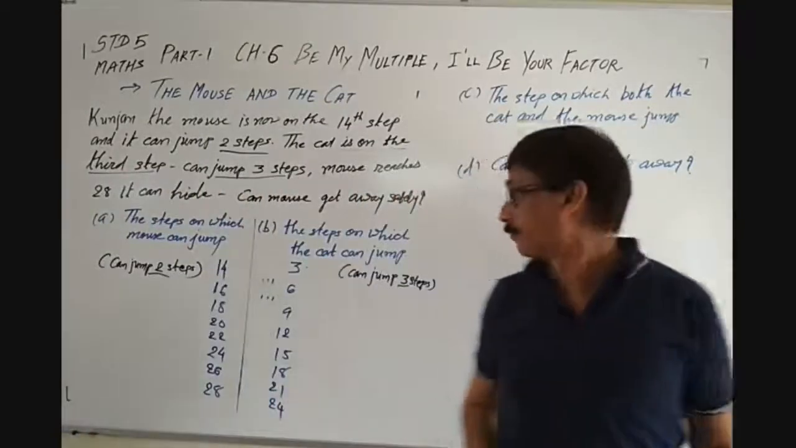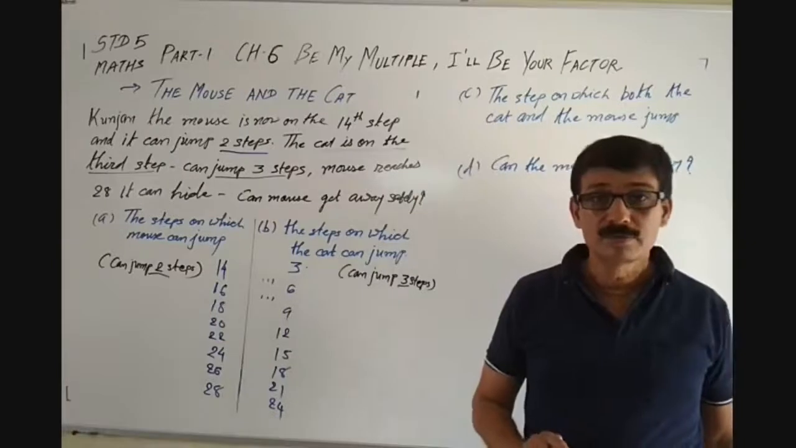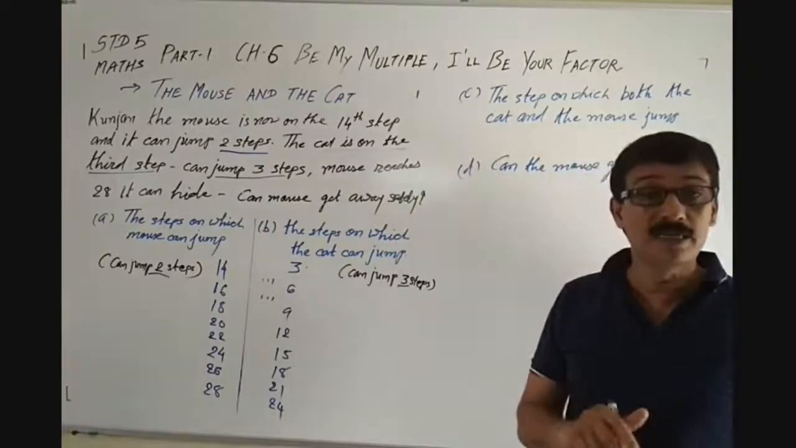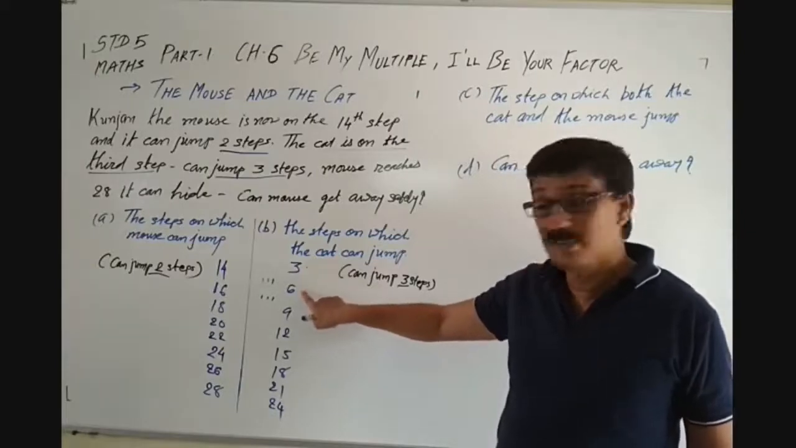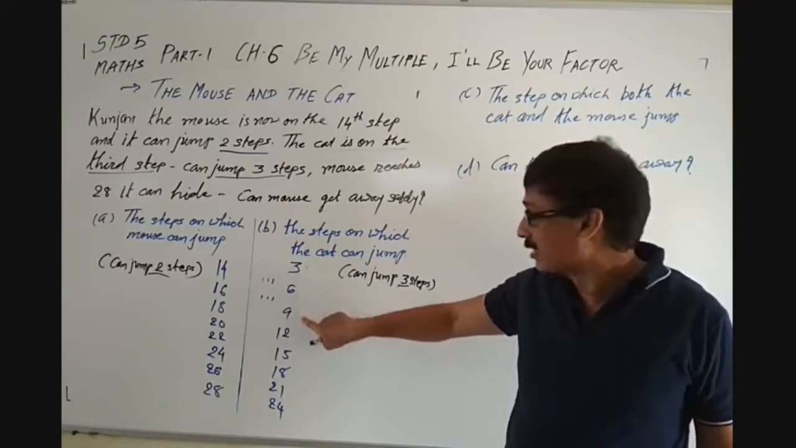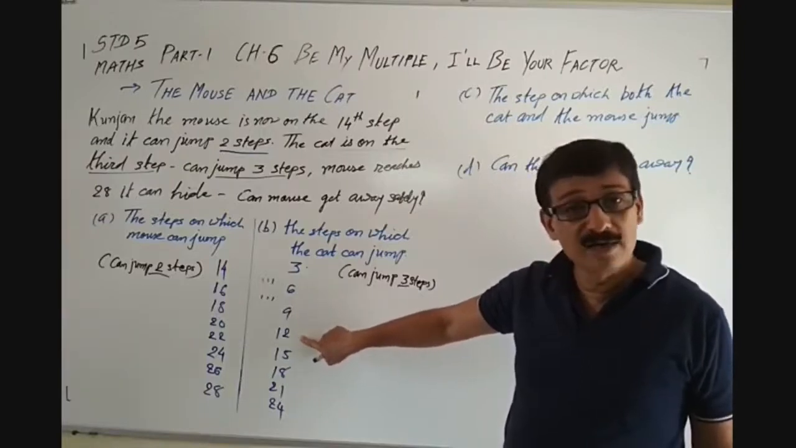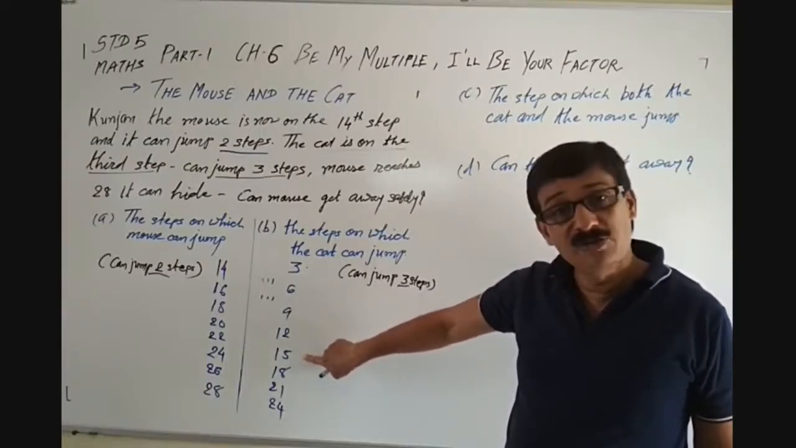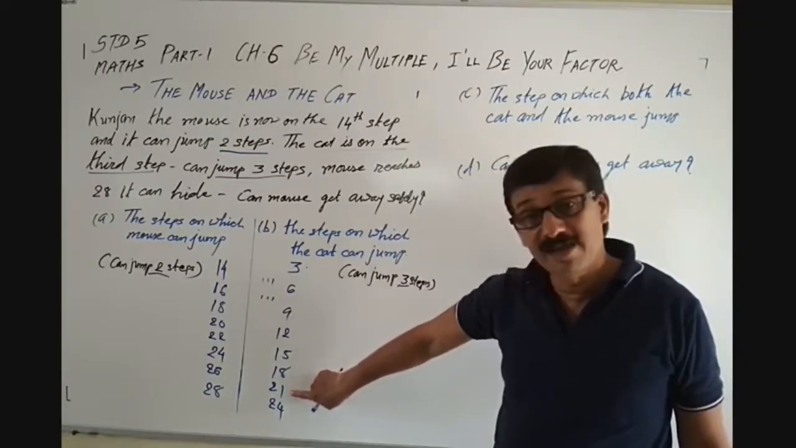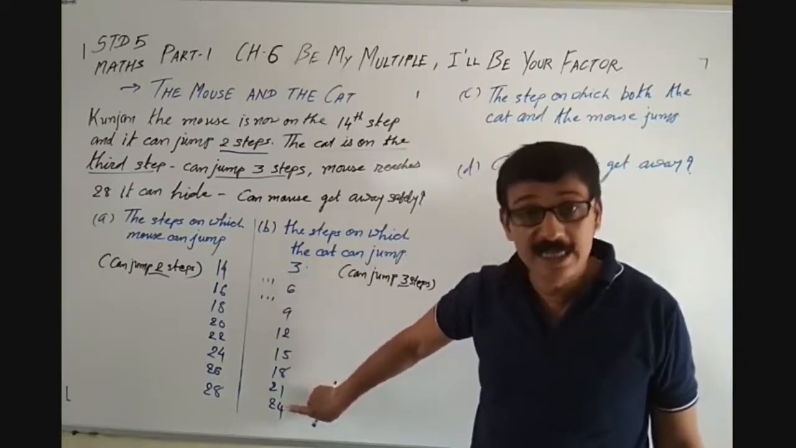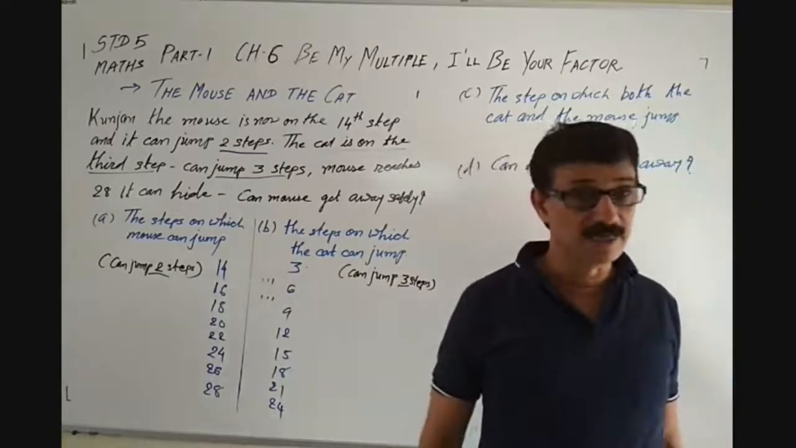Now let's see whether it is a table of 3 or not. Yeah, it is a table of 3. 3 1s are 3. 3 2s are 6. 3 3s are 9. 3 4s are 12. 3 5s are 15. 3 6s are 18. 3 7s are 21. And 3 8s are 24. So once again it is a table of 3.